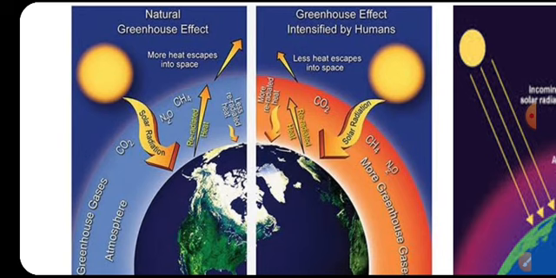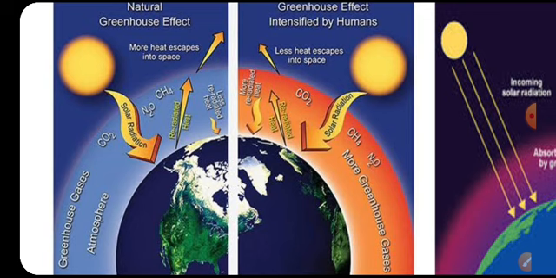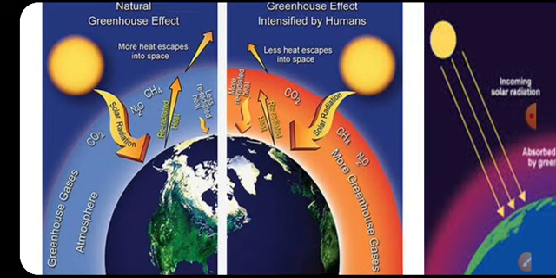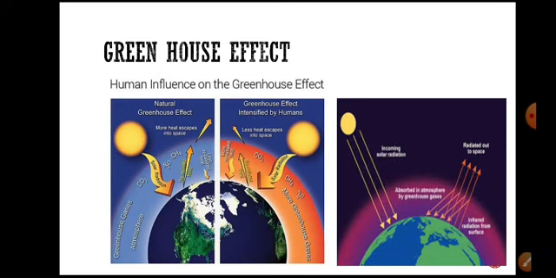The greenhouse effect: when greenhouse gases increase in the atmosphere, less heat is reflected back or escapes from the environment into space. That is the major drastic problem for human beings.